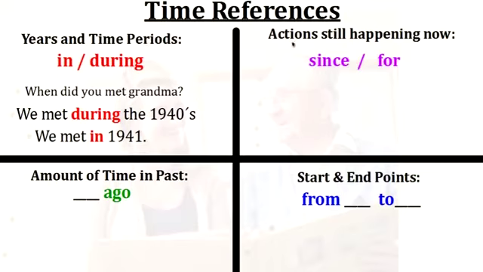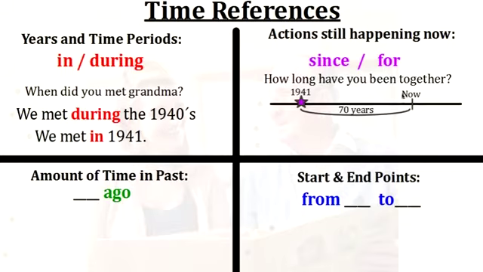Let's look over here. When we talk about actions that are still happening now, but for example they started at some time in the past, we talk about this using since and for. So Abby asked the question, "How long have you been together?" Well, if we look at this graph, we can see that here we are now, today, and the grandma and the grandpa are still together. But in the past, they started dating. Their relationship started here in 1941. And that's 70 years total from 1941 to now.